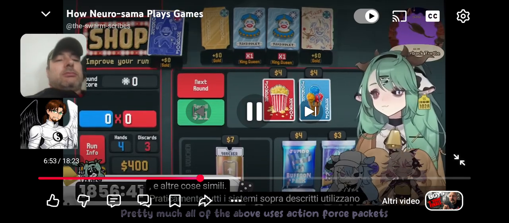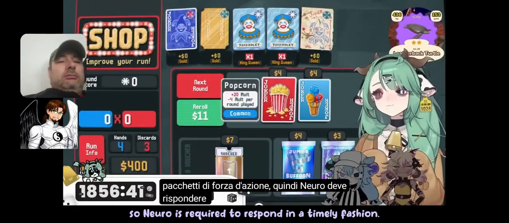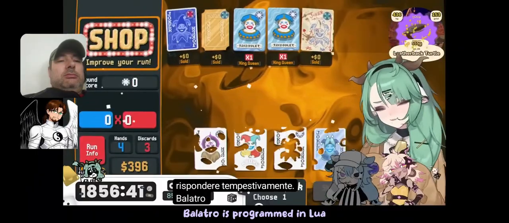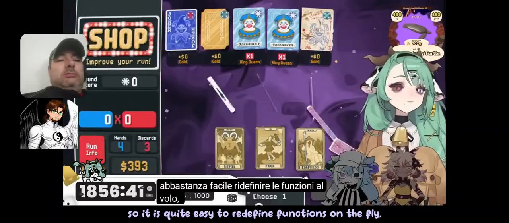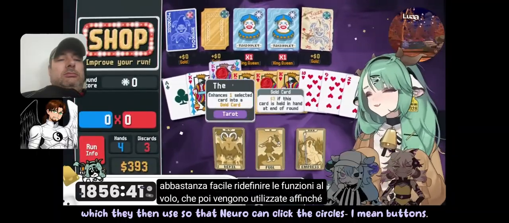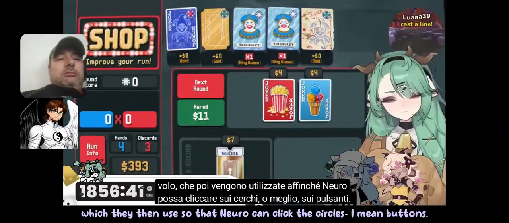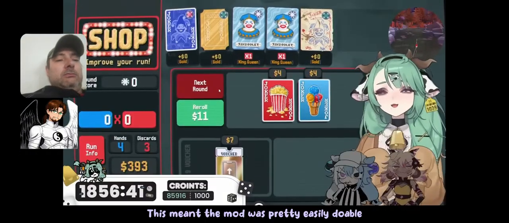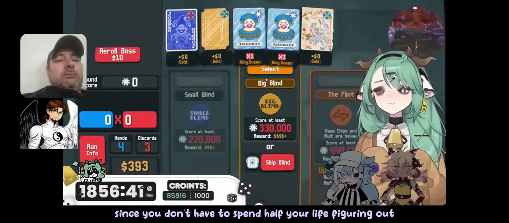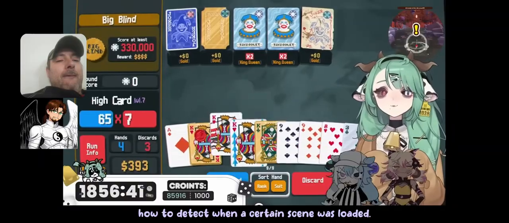Pretty much all of the above use action force packets, so Neuro is required to respond in a timely fashion. Balatro is programmed in Lua, so it is quite easy to redefine functions on the fly, which they then use so that Neuro can click the buttons. This meant the mod was pretty easily doable since you don't have to spend half your life figuring out how to detect when a certain scene was loaded.